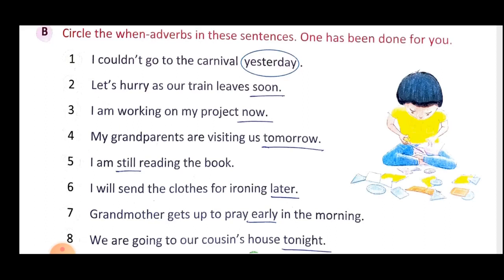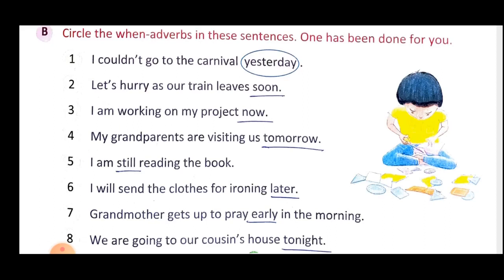Next is, grandmother gets up to pray early in the morning. Grandmother is your subject, gets up is your verb, and when does she get up? Early in the morning. So that is the period when the action occurred. So the answer to when that action occurred is your when adverb. When grandmother gets up, early, early is your when adverb.